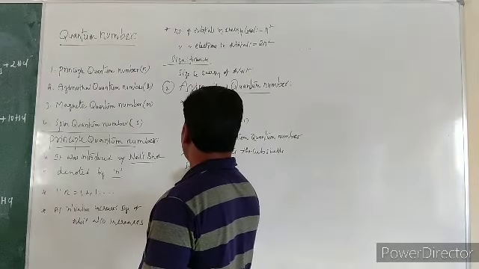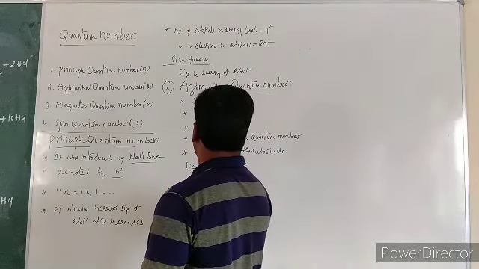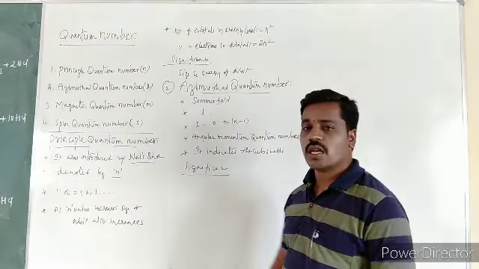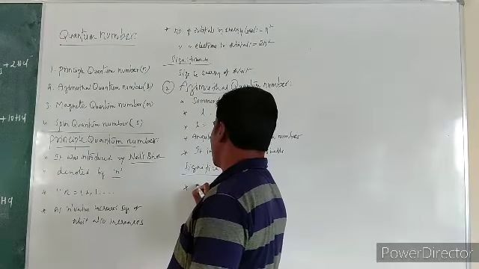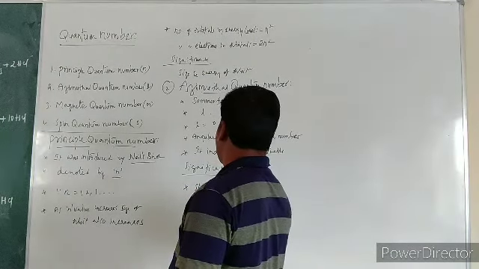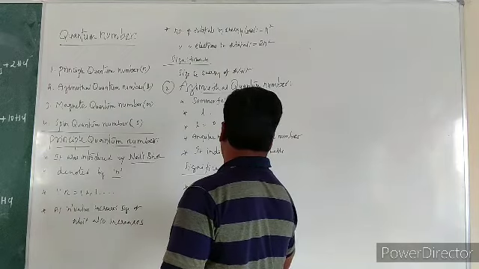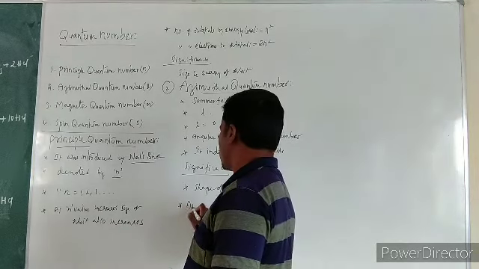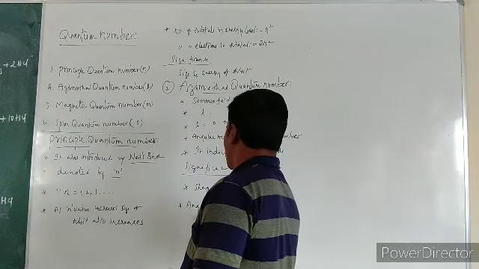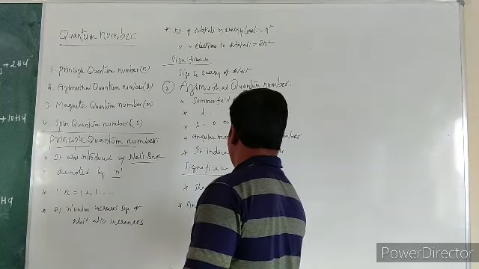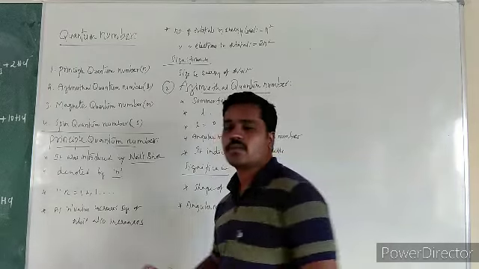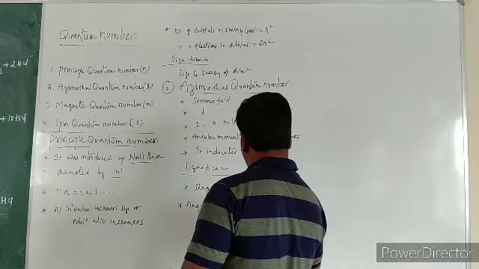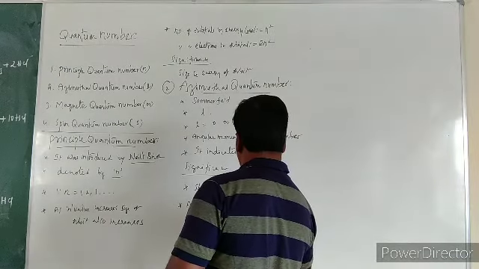What is the significance of this azimuthal quantum number? It determines the shape of orbitals, and it also indicates the angular momentum of an electron in an orbit.